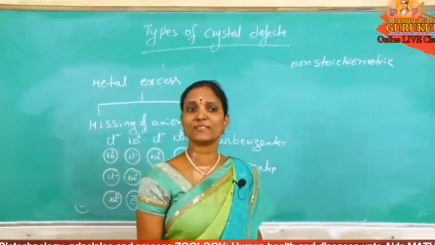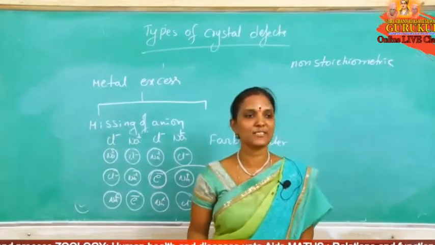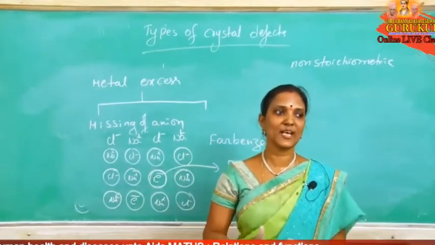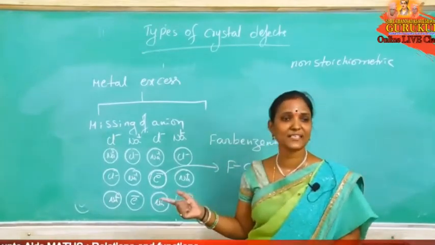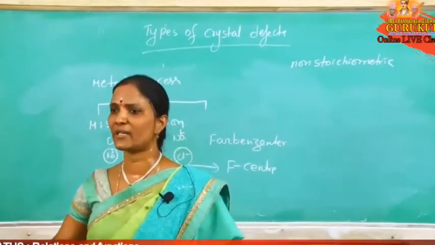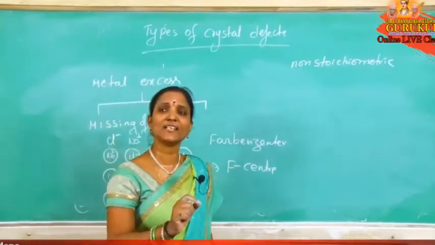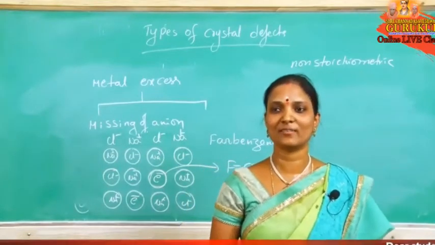Sodium chloride gives a yellow color, lithium chloride gives a pink color, and potassium chloride gives a violet color. We should answer that all these colors are because of F centers. What is this F center? Cationic site occupied by anion, anionic site occupied by cation, cationic site occupied by free electron, or anionic site occupied by free electron.